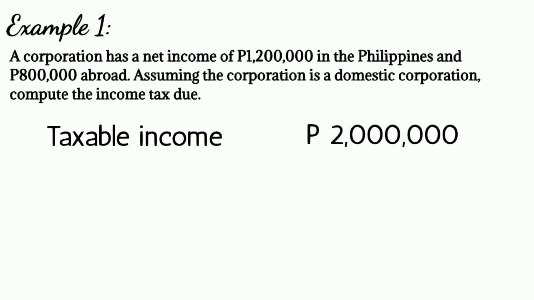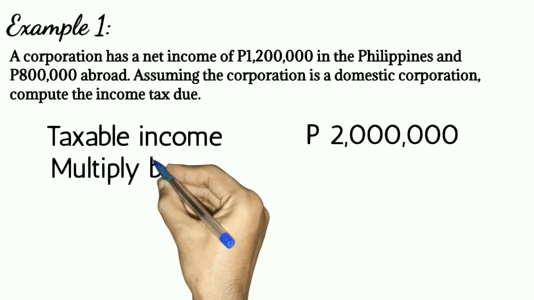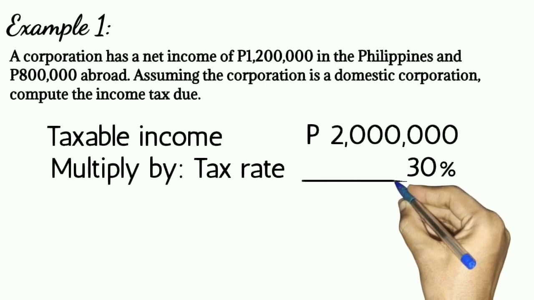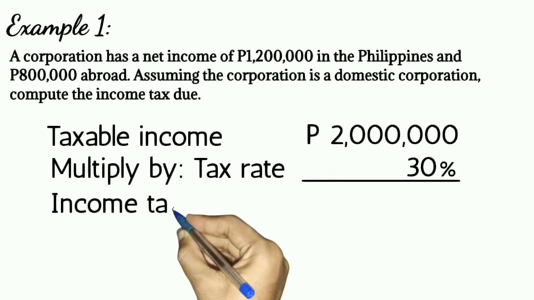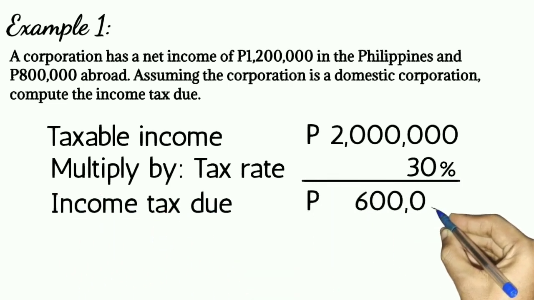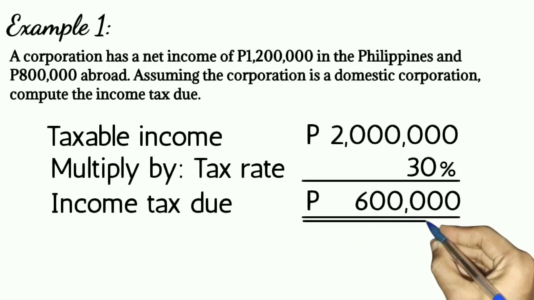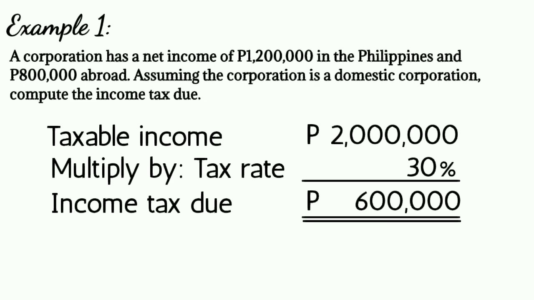Both the income in the Philippines and income abroad are taxable in the Philippines. Next, imumultiply natin yung tax rate na 30%. 2 million pesos times 30%, that is equal to income tax due na 600,000 pesos.